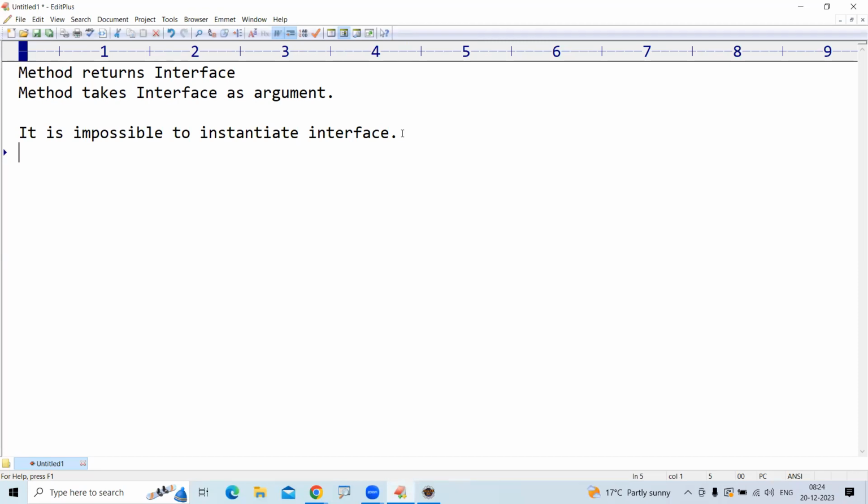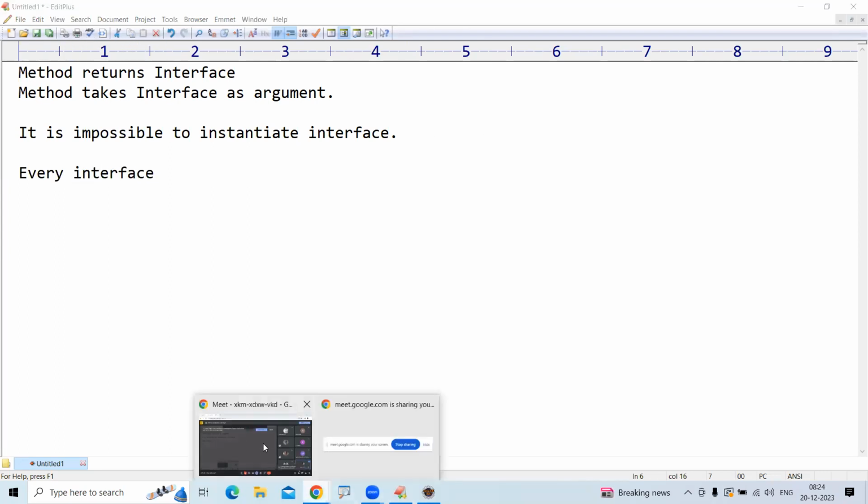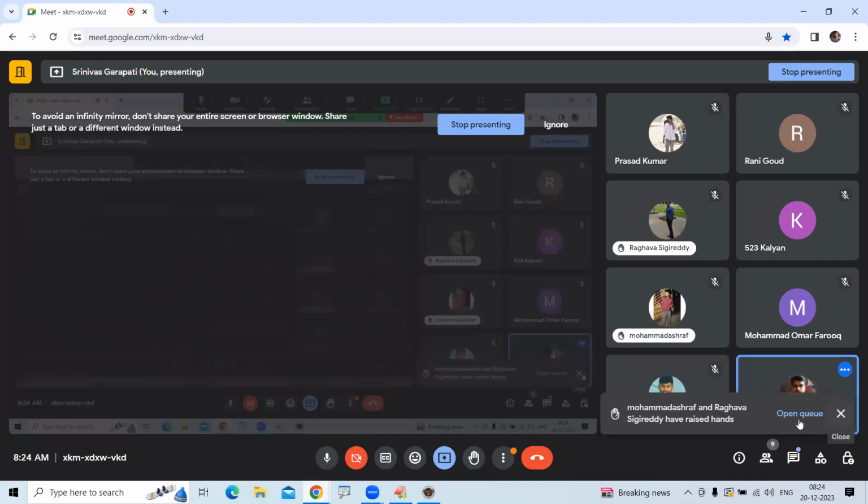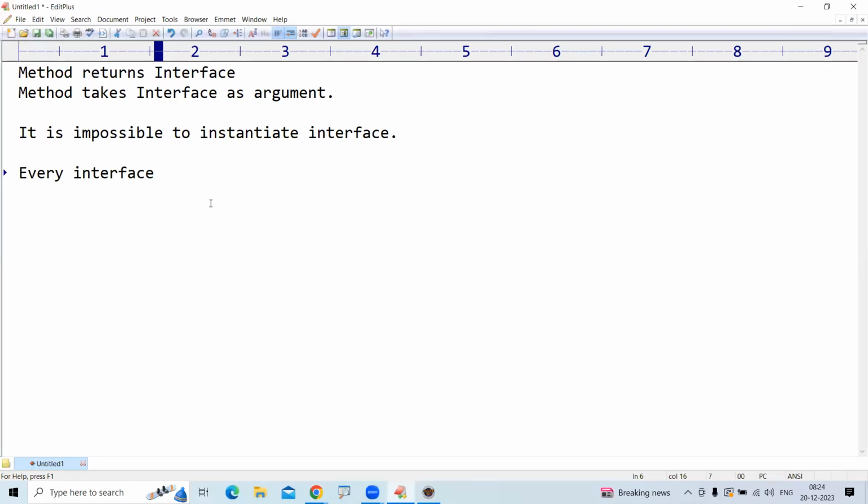Now, after instantiating, we need to return that object or we need to pass the object, but it is not possible. Then what we have to do? Every interface has an implementation.